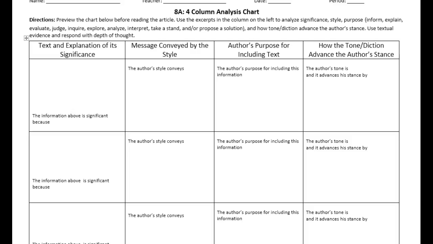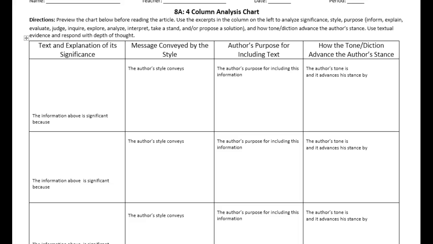Hello, welcome to Quest 3, Module 2, Analysis of Informational Text with Relevancy as it relates to culture, history, and contemporary context. Let's look at the directions for the 4-column chart. Preview the chart before reading the article. Use the excerpts in the column on the left to analyze significance, style, purpose, and how tone/diction advance the author's stance. Use textual evidence and respond with depth of thought.